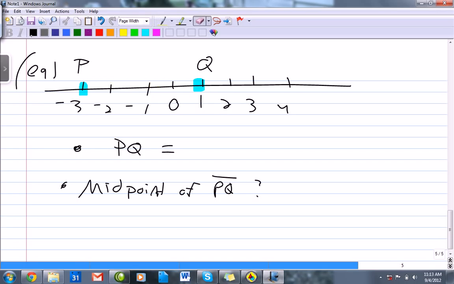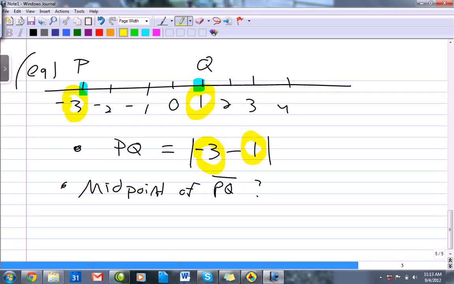Another way is to think about distance, and the distance between P and Q is just the absolute value of the difference of the two numbers. So it's -3 minus 1, right? Here's my -3, and here's my 1.